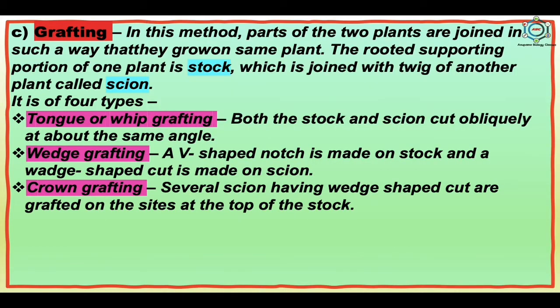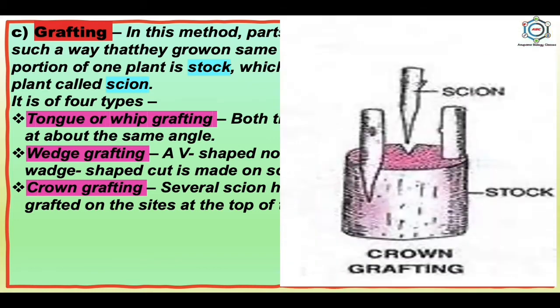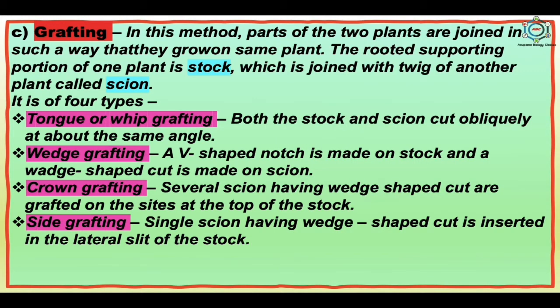Then the crown grafting. Several scions having wedge-shaped cuts are grafted on the sides at the top of the stock, and you can see in the picture that on the stock several scions are placed. It is known as crown grafting. And then the side grafting, where a single scion having a wedge-shaped cut is inserted in the lateral slit of the stock.